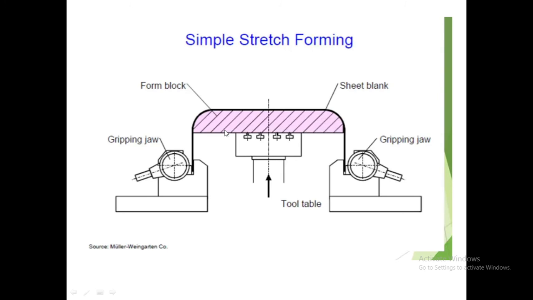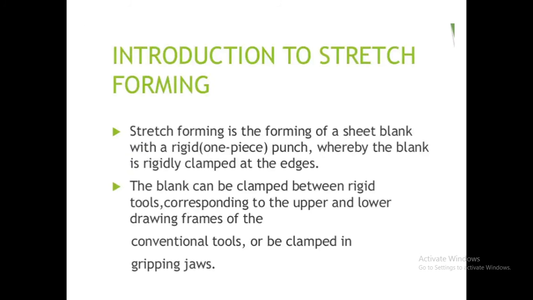Due to this stretching, the sheet metal will acquire the shape of the form block, and this process is called stretch forming.